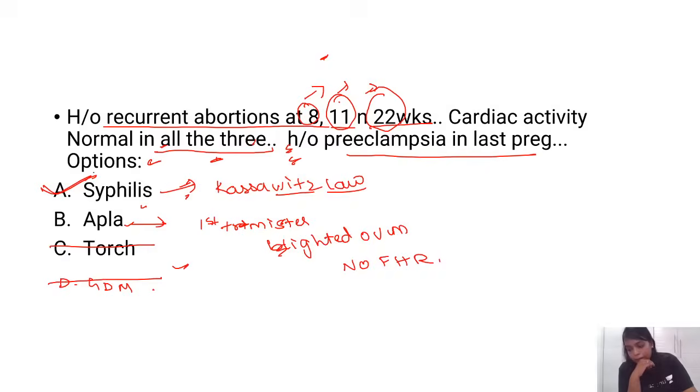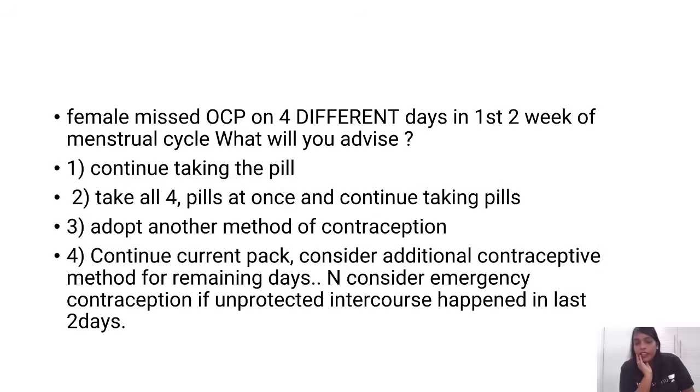Okay, next. There was one more question. This female has missed OCPs on 4 different days in the first and second week of the menstrual cycle. What will be your advice?